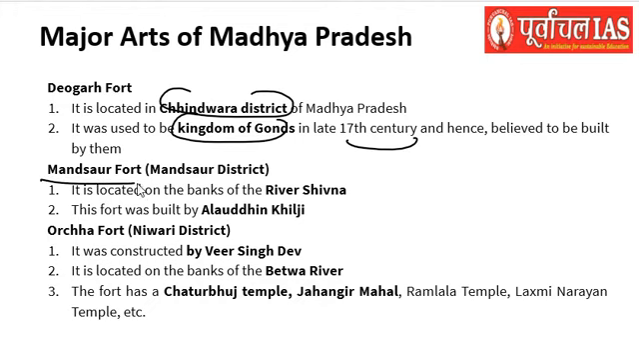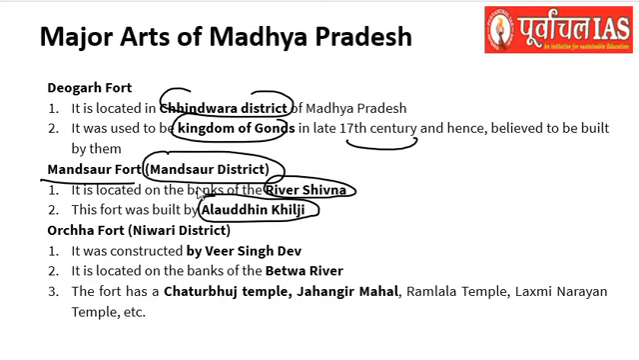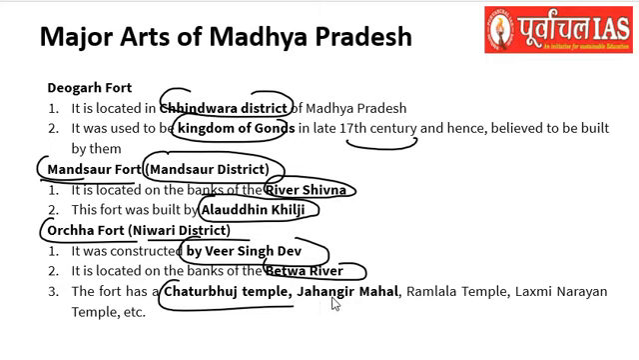Right. So the Mansour Fort, which is present in the Mansour district, is on the banks of the river Shivna and was built by Alauddin Khilji himself. So Deogarh Fort and Mansour Fort, we have seen. The Orcha Fort, which is in the Nibadi district, was constructed by Veer Singh Dev and is located on the banks of the Betwa river. The fort has a Chaturbhuj temple and Jahangir Mahal, Ramlala temple, Lakshmi Narayan temple. All of these are famous there.